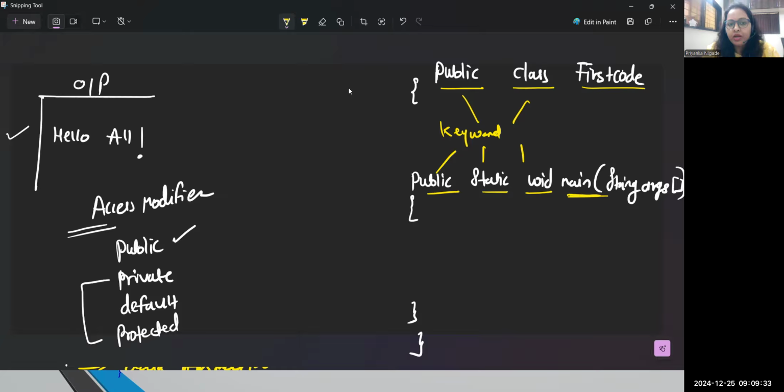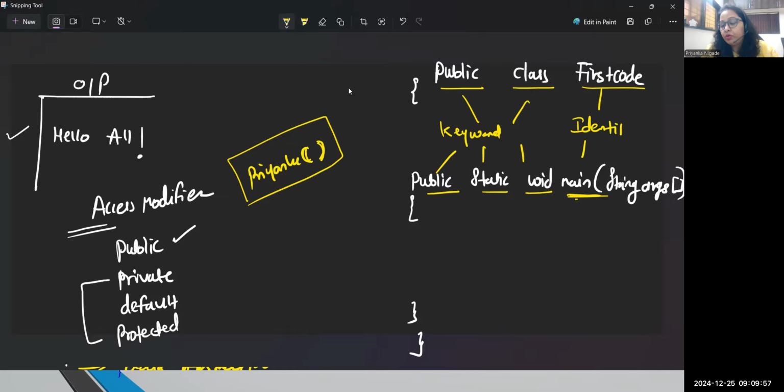Let's see, any name. Suppose I'm writing Priyanka and I'm writing it with brackets. What is this? In Java, we can just call it a function. Remember, brackets indicate it is a function. Now main is a function, with brackets and some argument, right? So main and FirstCode, these are identifiers, because I'm able to identify that this is my function and FirstCode is my class. Got it? But why do we need to write such a long statement for main? Let me explain that part.